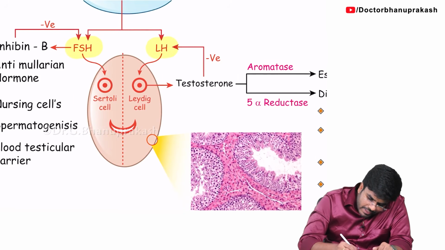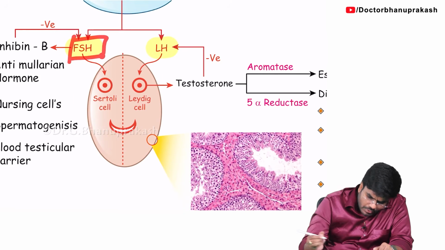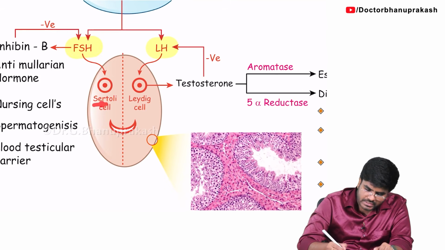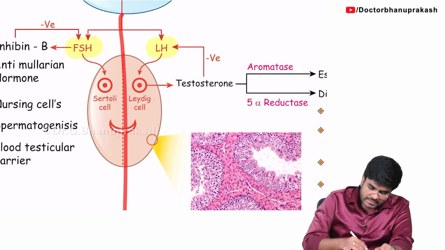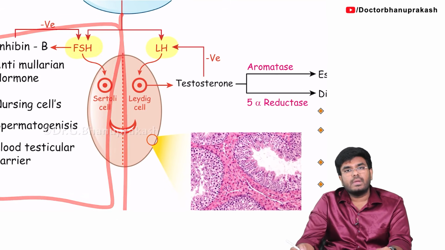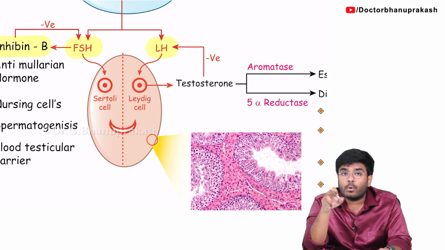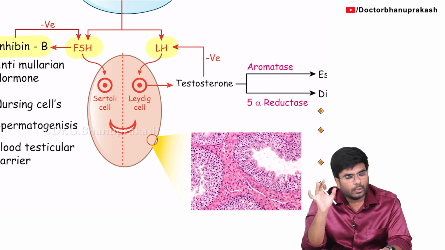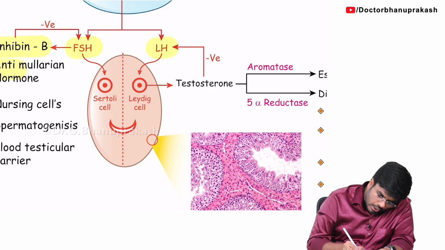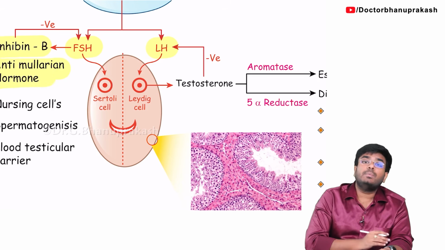Now let's see. Whenever the FSH is acting on the Sertoli cells, you know what the Sertoli cells will do? Sertoli cells will release certain hormones. What are Sertoli cells releasing? Sertoli cells release inhibin B. In boys it is B. So inhibin B is coming from Sertoli cells. Not only that, the Sertoli cells also produce a hormone called anti-Mullerian hormone.